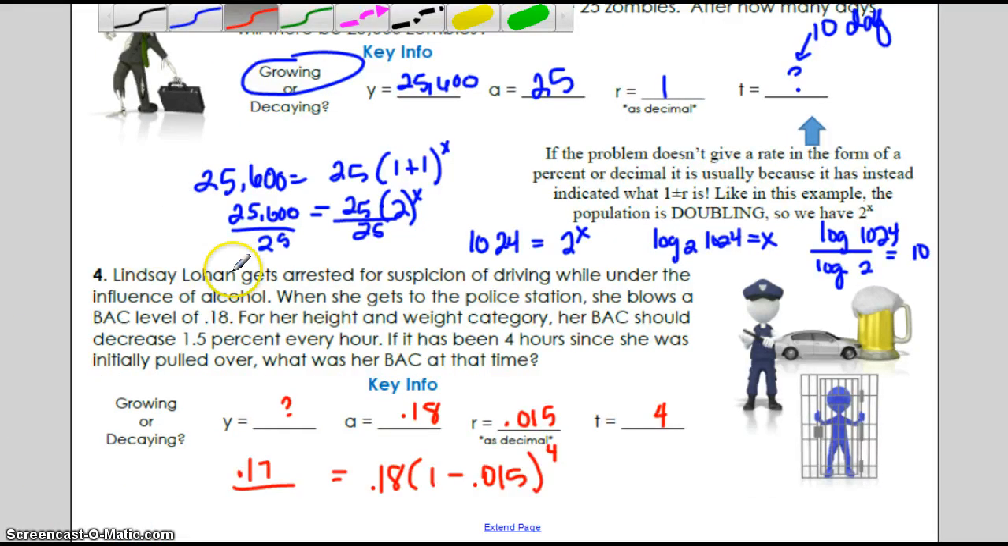All right, so Lindsay Lohan starting out at a 0.18, and according to this, she would decrease at 1.5%, so we do have to change that to a decimal, 0.015. So we're going to subtract, since it's a decrease or depreciation, to the fourth power for 4 hours, and we multiply and we get 0.169, which I rounded to 0.17. So not much less than she was starting out.